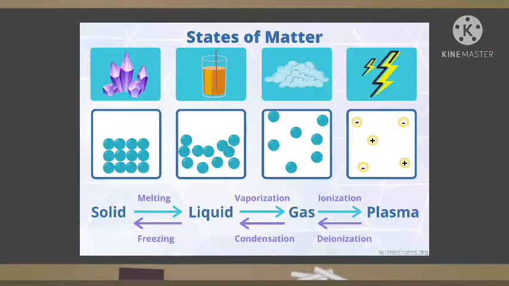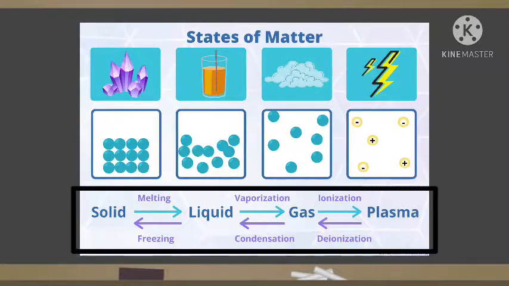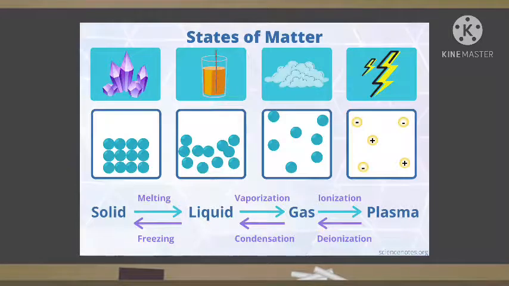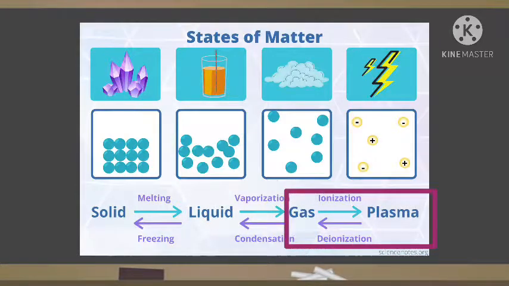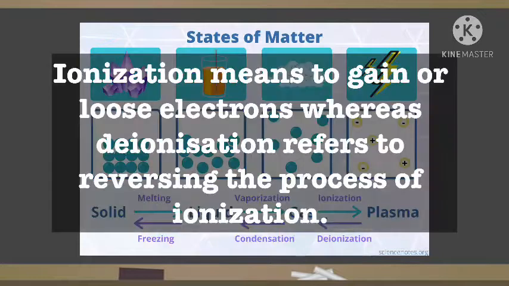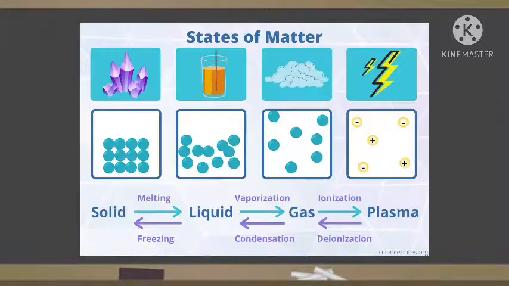Here is another flowchart which you can refer to for your better understanding. The gas on ionization gives plasma and plasma on deionization gives gas. Ionization refers to gaining of electron or losing of electron, and deionization means to reverse the change. So this is another state of matter which we have also studied.